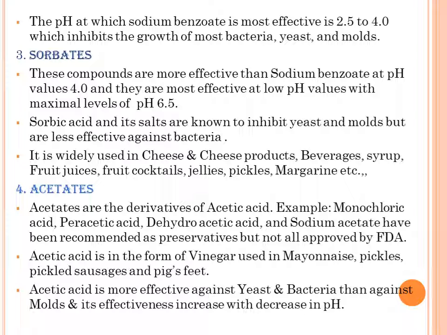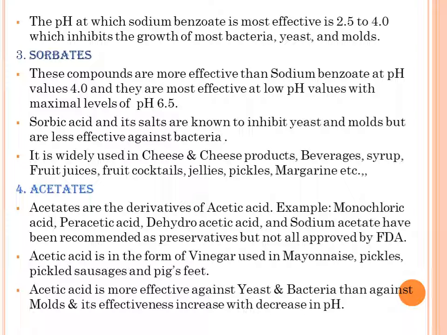Next, acetates. Acetates are the derivatives of acetic acid. Examples, monochloroacetic acid, peracetic acid, dehydroacetic acid, and sodium acetate have been recommended as preservatives, but not all are approved by the FDA, that is, the Food and Drug Administration. Acetic acid in the form of vinegar is used in mayonnaise, pickles, pickled sausages, and pickled pig's feet.